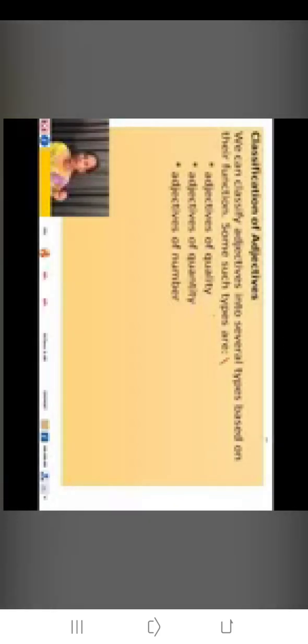And they are called interrogative adjective or quality. According to what type of work they do and how they do the work, we classify the adjectives.